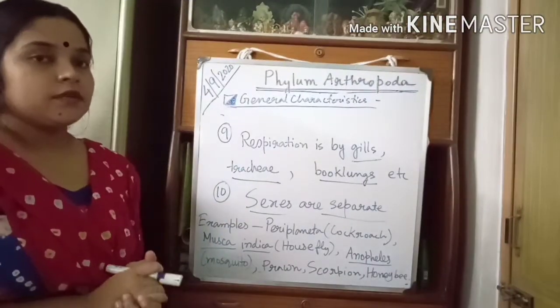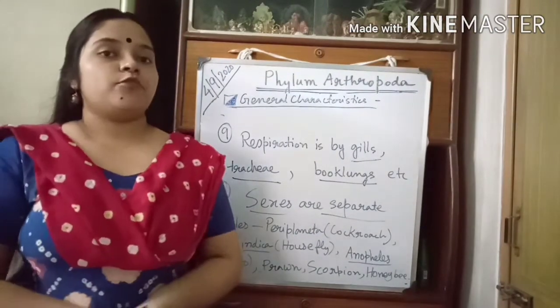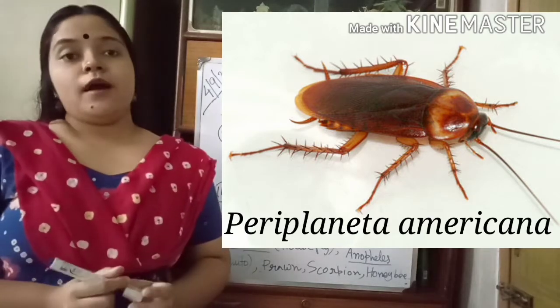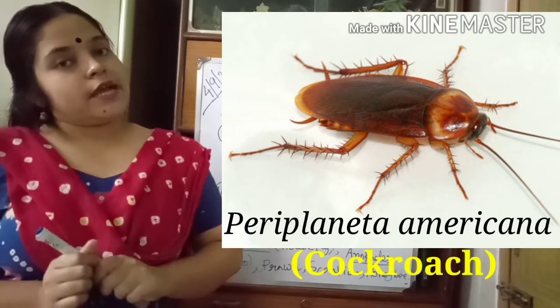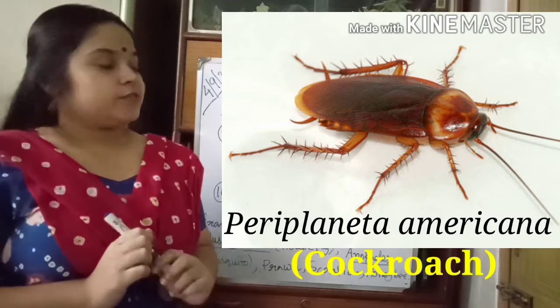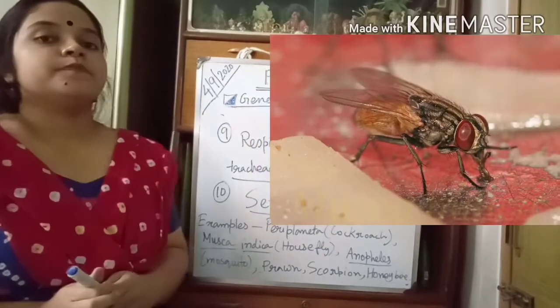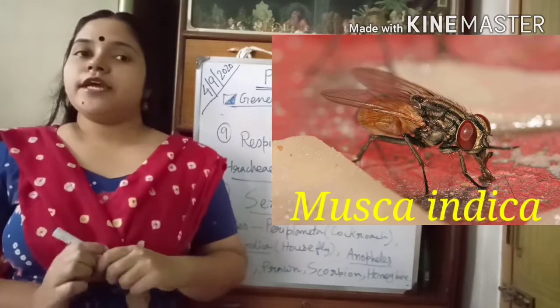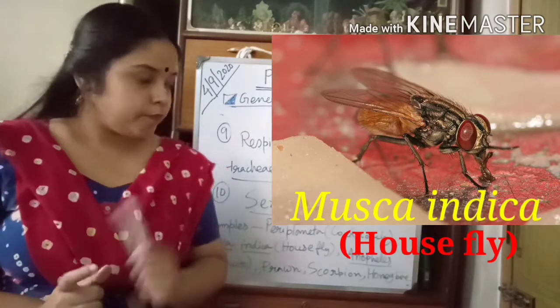Now we will see some pictures of arthropods. First one is Periplaneta americana. That is the scientific name of cockroach. Next is Musca indica, and it is the scientific name of housefly.